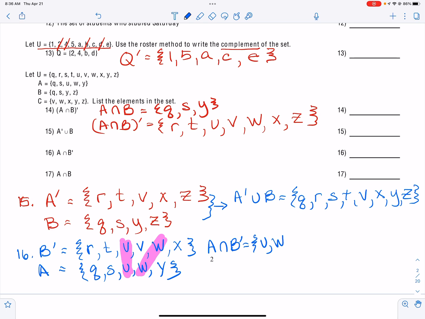And then the last one is the intersection of A and B, which we've already done for that first problem, so I'm not going to rewrite it. The intersection of A and B is what A and B have in common, and that is how we're going to approach those sets. All right, so let's continue the sets.